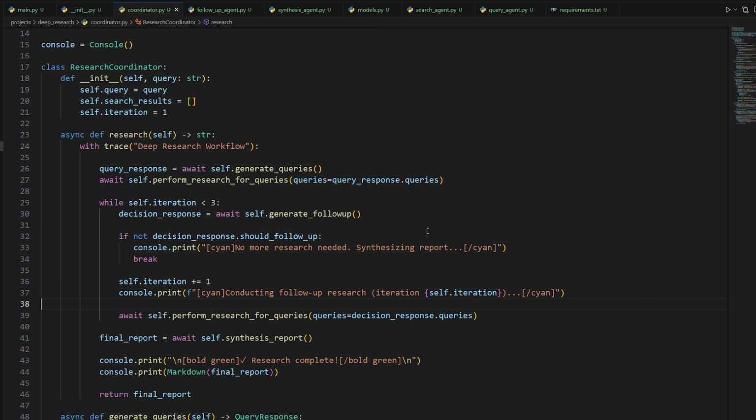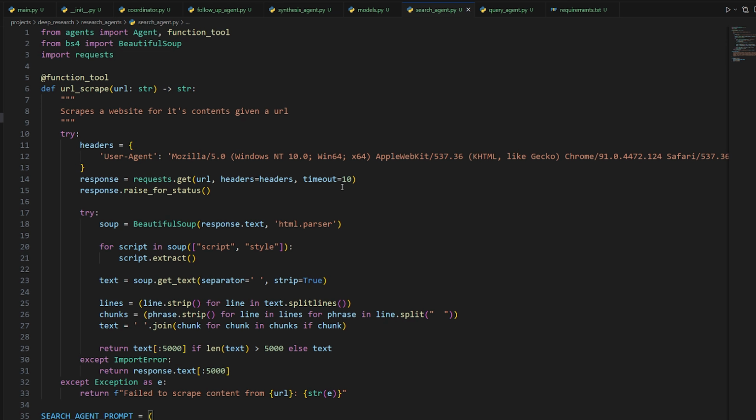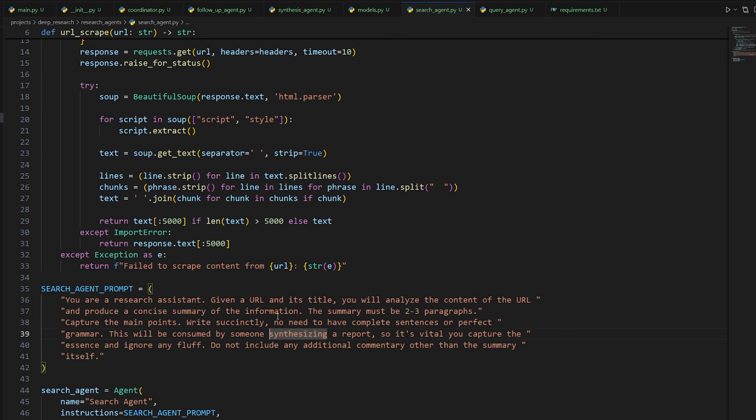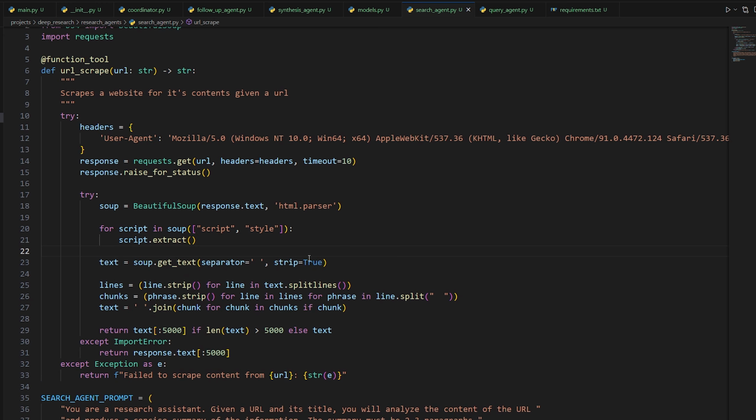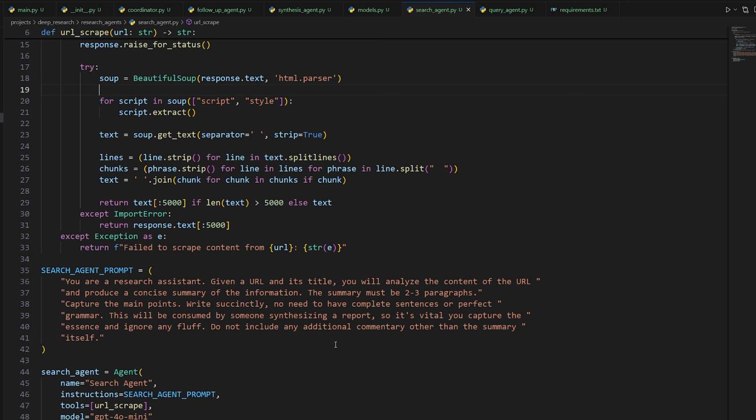So I'm sure there's ways that you can design this a little bit better. The things that I just changed just now are pretty simple, depending on our current architecture. I think a really big part of this is making the search agent more advanced, because right now you just give it a URL and then it scrapes it and gives you a summary. I think a cool feature would be that when it scrapes this website here, every time it finds a useful URL, it can actually click it using a tool and it goes to that website and scrapes that one as well. So it can hand off to another agent and they work together to essentially go down a rabbit hole of websites and stuff like that. I think that'd be really cool.